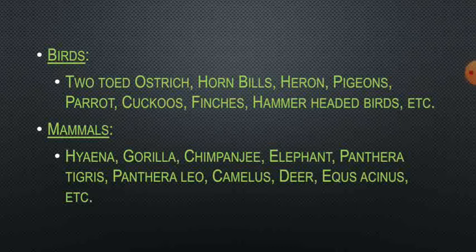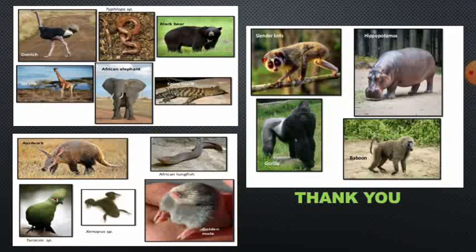So Ethiopian region mammals show resemblance with the mammalian fauna of the oriental region. It is because they had a land connection previously, so there is the presence of some resemblance in the mammalian fauna, as in the case of Ethiopian and oriental realms. So here you can see some images of fauna which is located in this region. So this is about the Ethiopian realm.